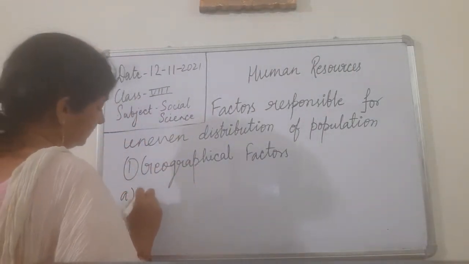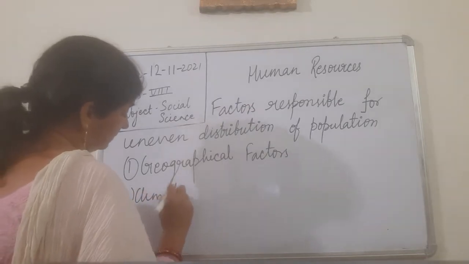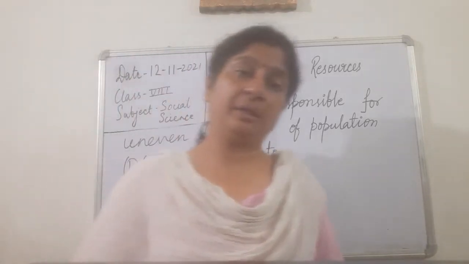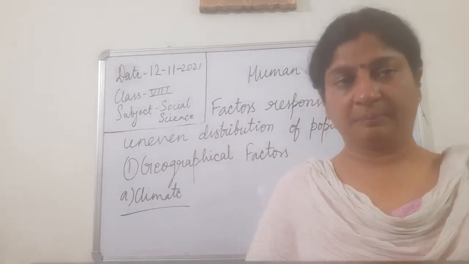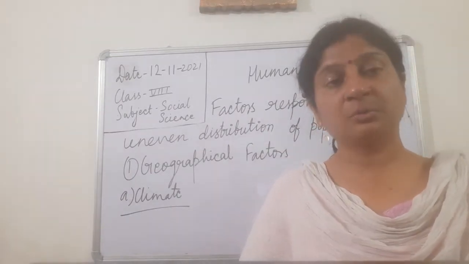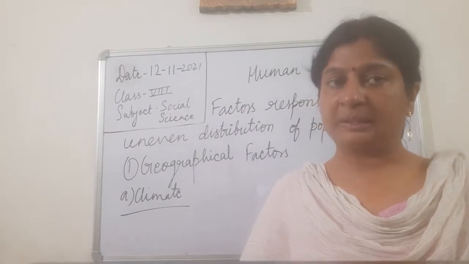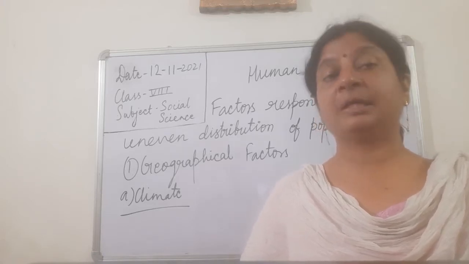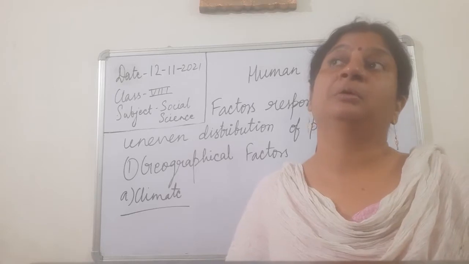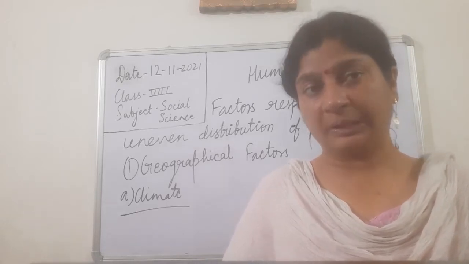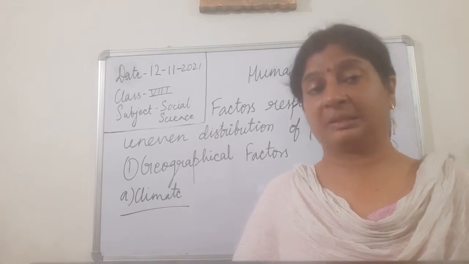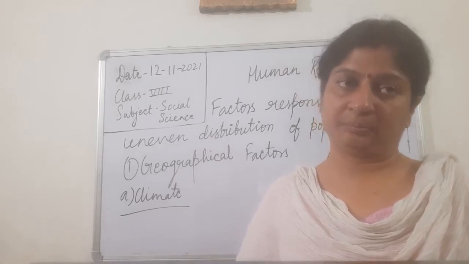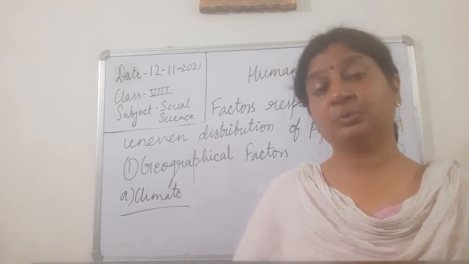The first is climate. What we have discussed earlier also is that the places where the climate is suitable, neither too hot nor too cold, at those places we find the density of population is very high, whereas the places where extreme hot conditions or extreme cold conditions exist are having very less density of population, है ना. So this is one of the most important reasons.